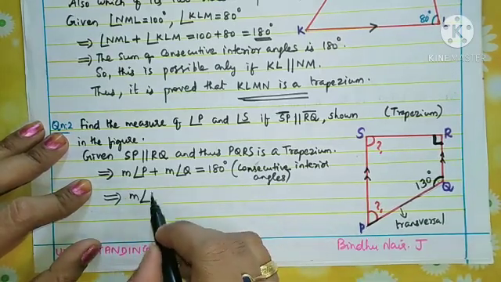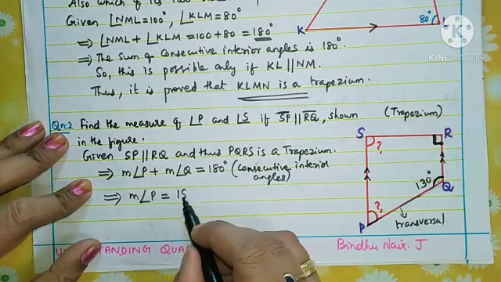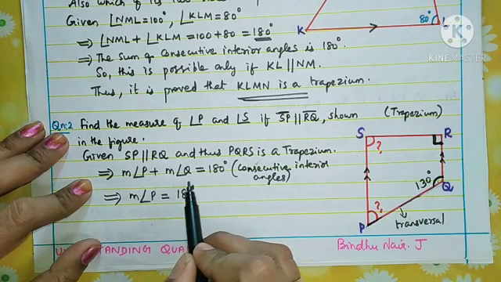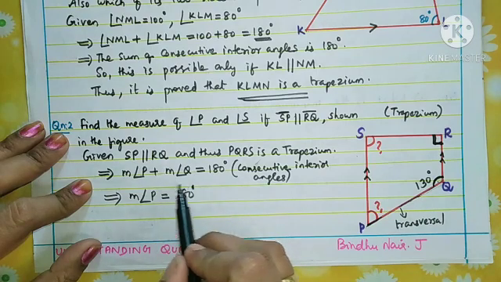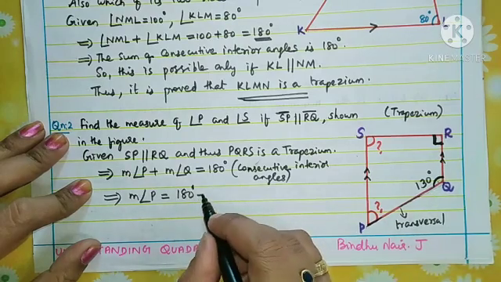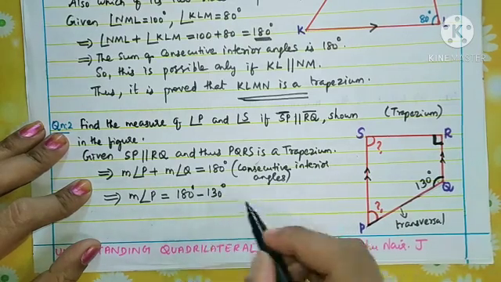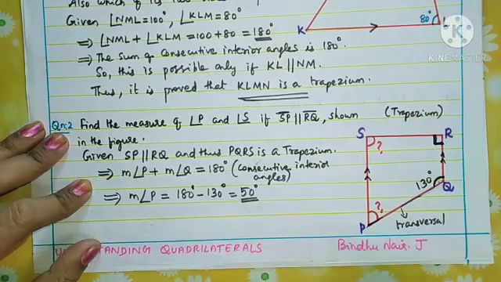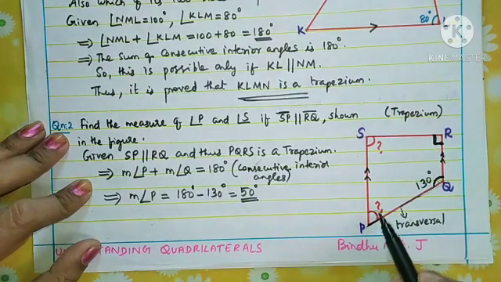Measure of P is equal to 180 degrees minus, as the measure of angle Q is given here, 130 degrees. So 180 minus 130. What is the answer? 50 degrees. So we got angle P is 50 degrees.